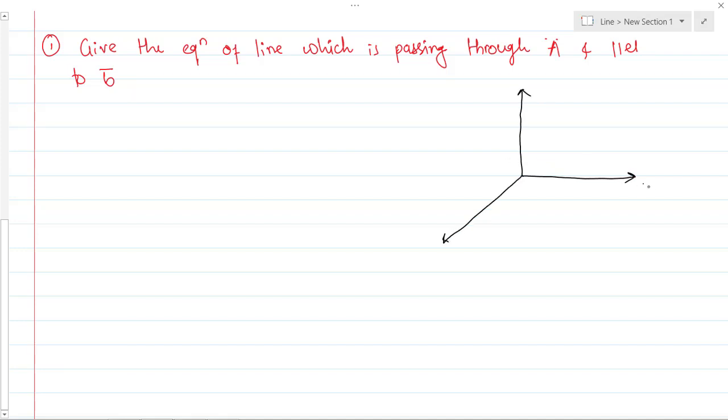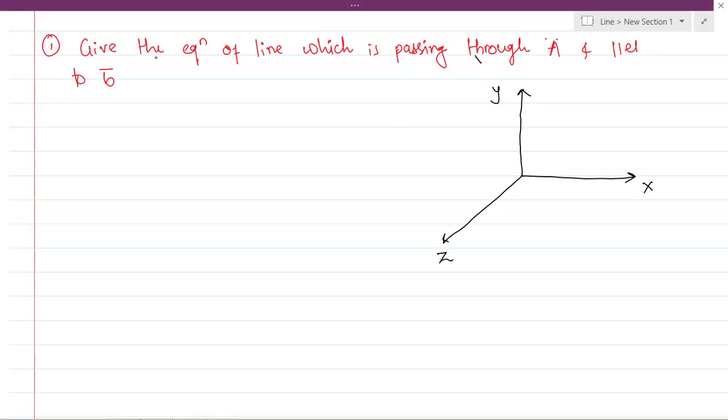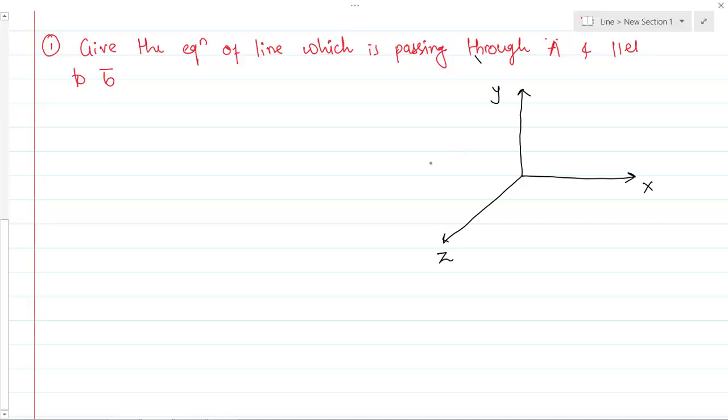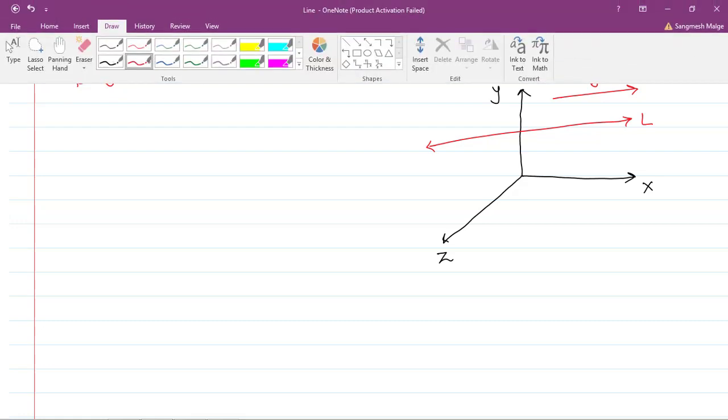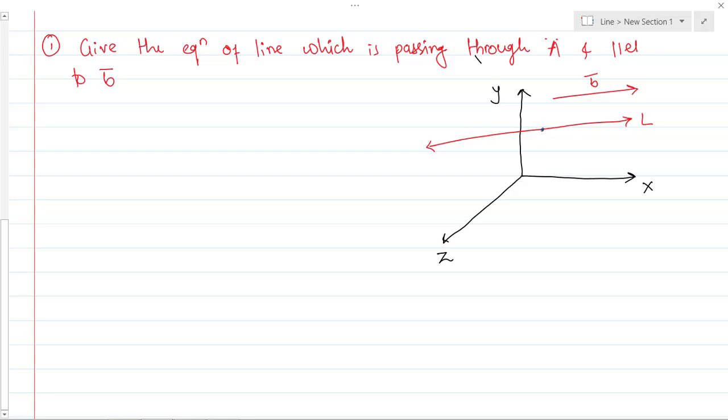See, concept is very important. X, Y and Z, these are the three axes we have in a space, and suppose this is a line we have in a space, let's name it L, and this L is parallel to vector B bar. Okay, this line is parallel to vector B bar, and one more condition is given, that this line is passing through point A. Now let's have that point A also. So that point A is somewhere here.